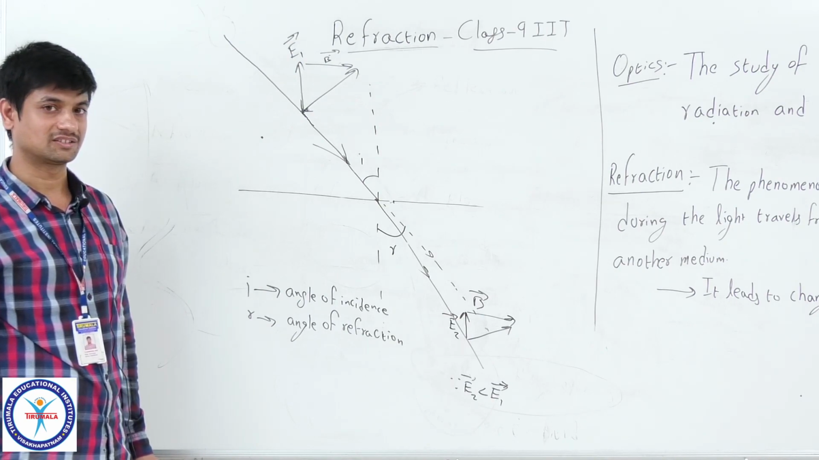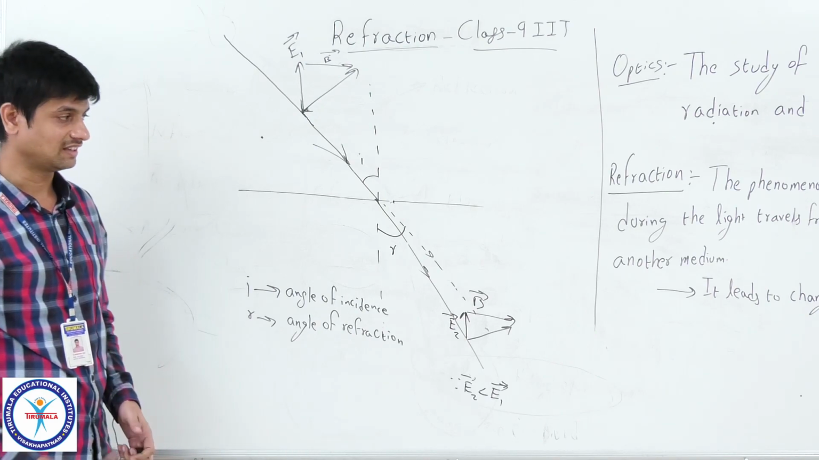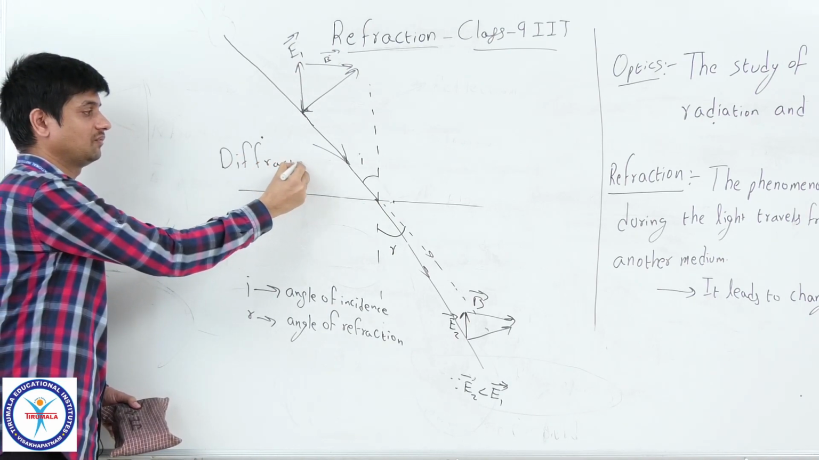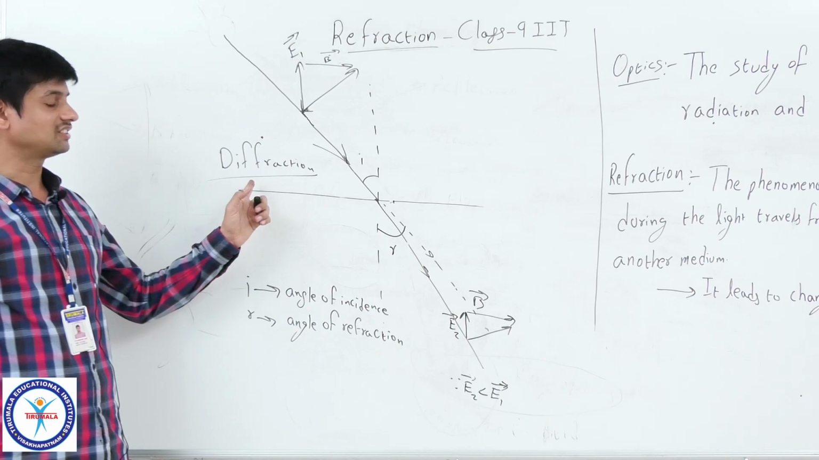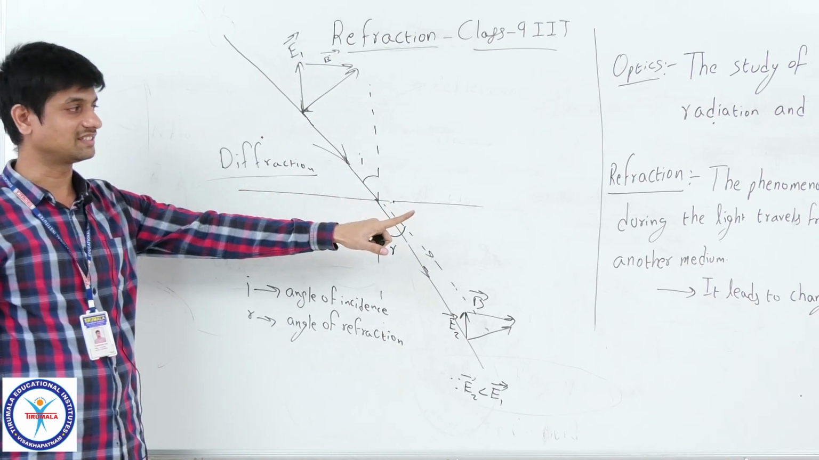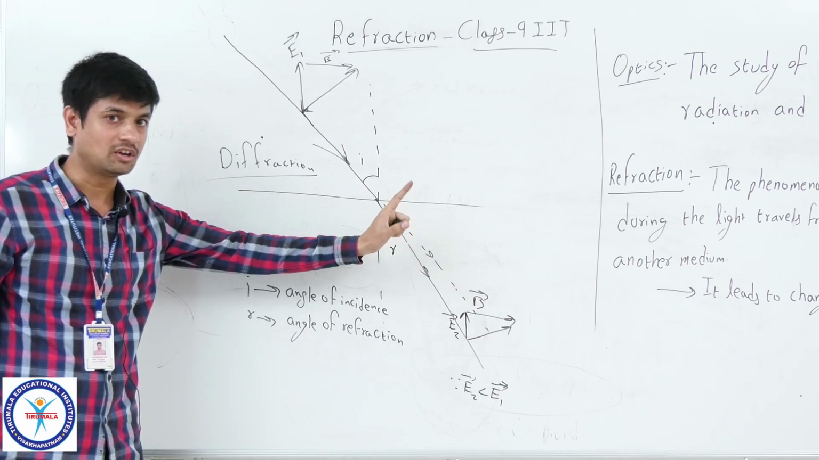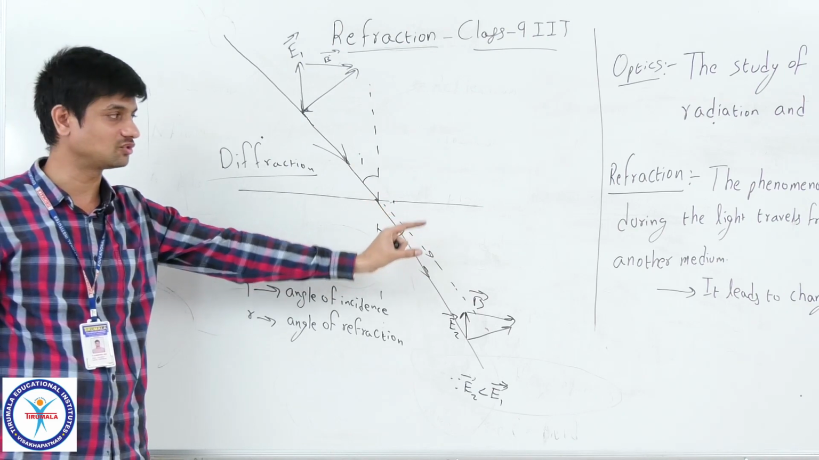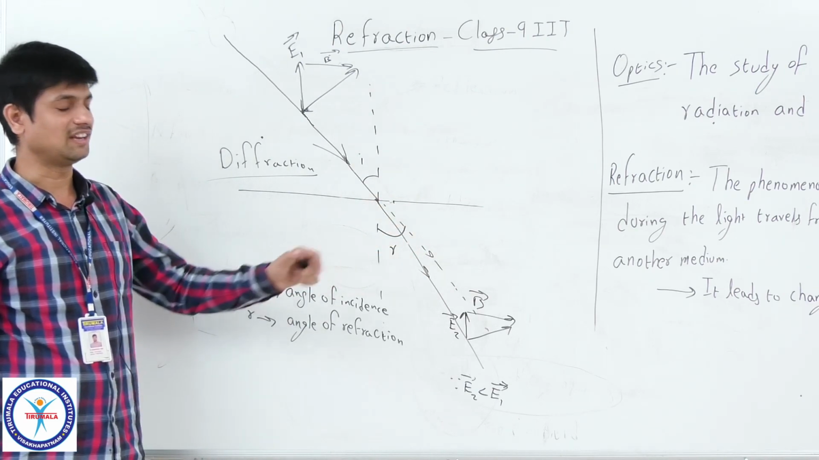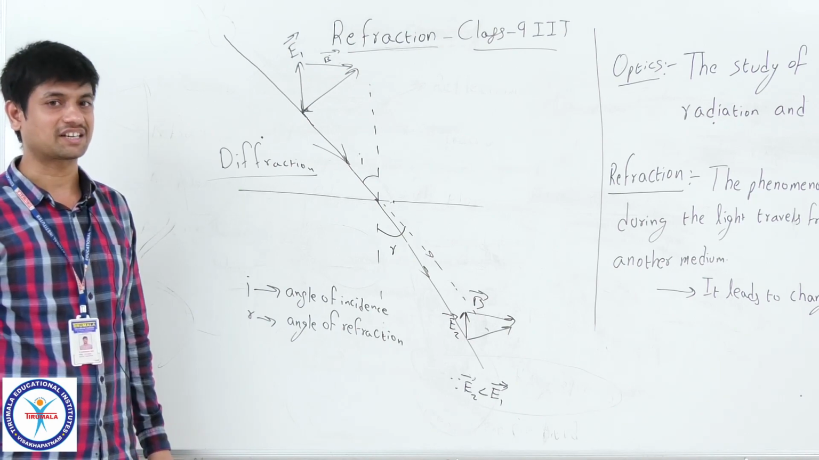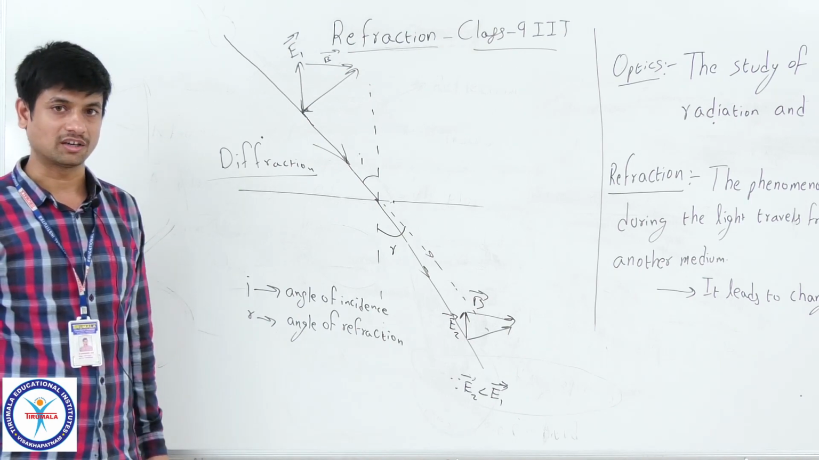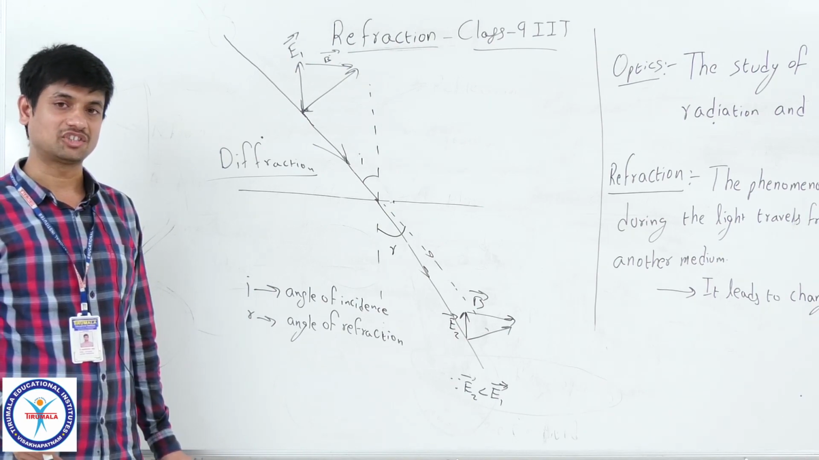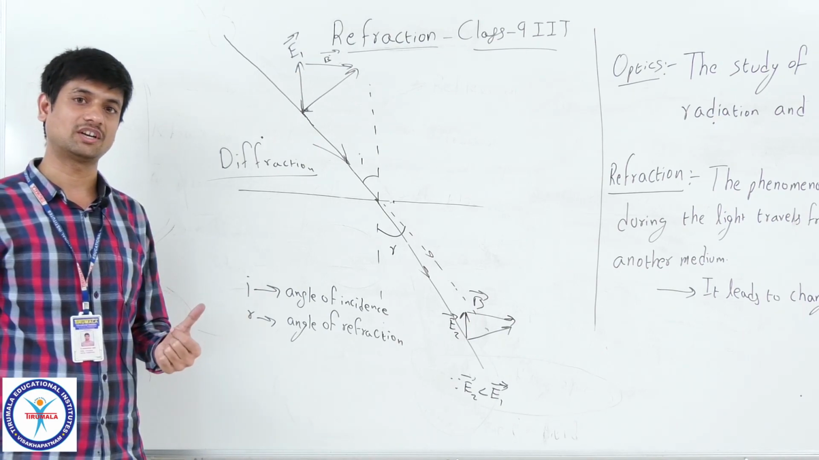But a change in direction of the light ray can also take place in another phenomenon, that is diffraction. These conditions are different. Here the condition is that the light should travel from one medium to another medium, then it can take place. This phenomenon is known as refraction. In daily life, if you keep a straight stick in a tub of water, you can see the stick will have a different shape inside the water when compared with outside the water.